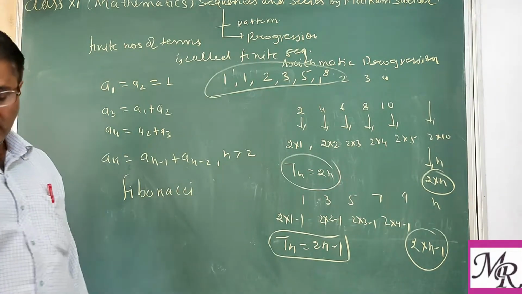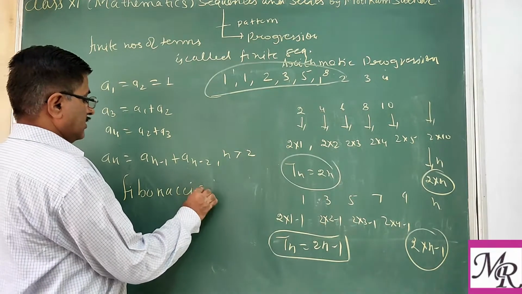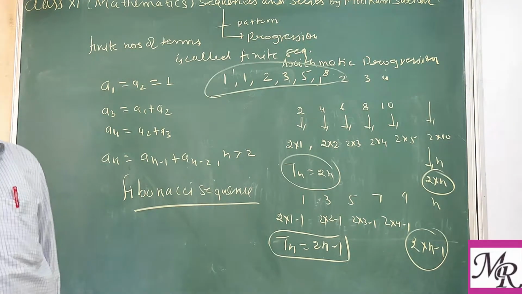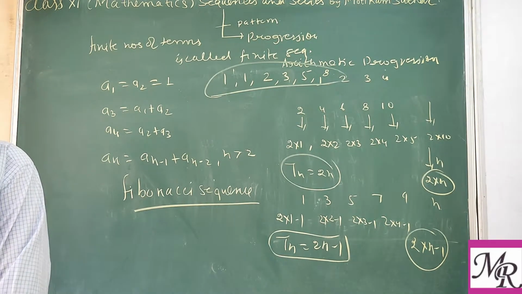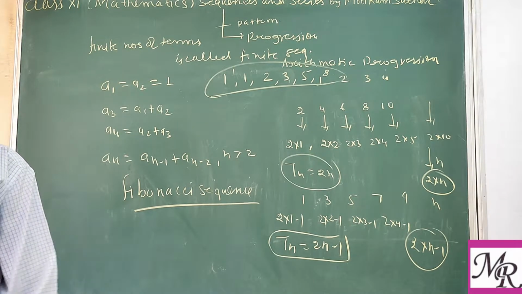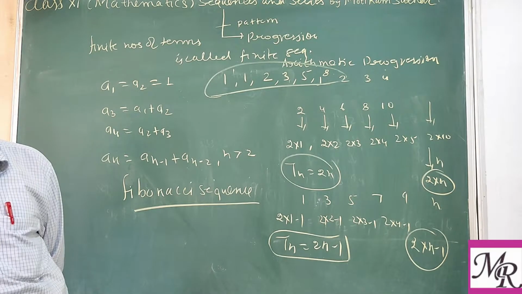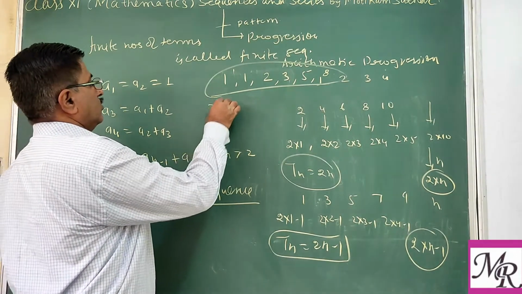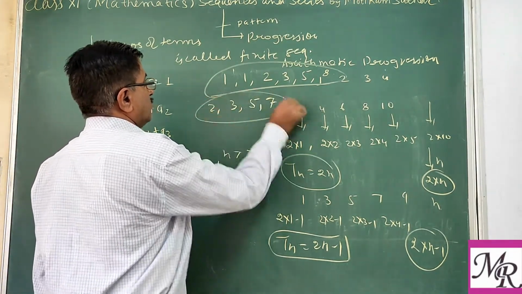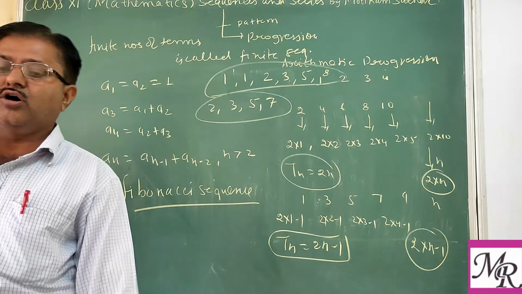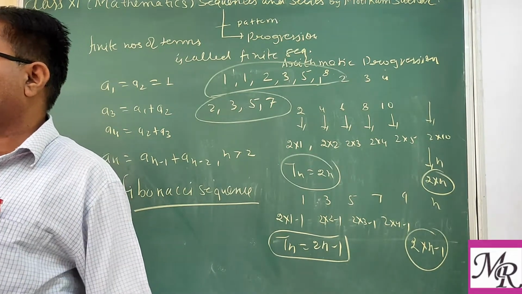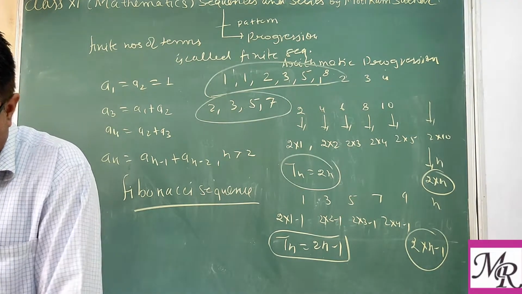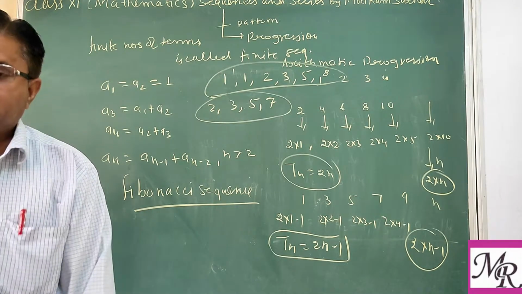Fibonacci sequence. So you may go for this type of sequence also. Clear? So in this sequence of prime numbers 2, 3, 5, we find there is no formula for the nth term. So suppose you write the prime numbers 2, 3, 5, 7. If we want to draw the formula for finding the nth term of the prime numbers, that is not possible.